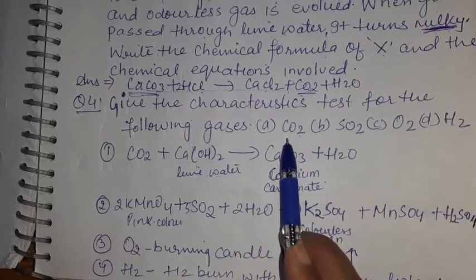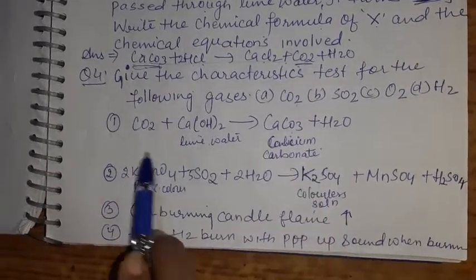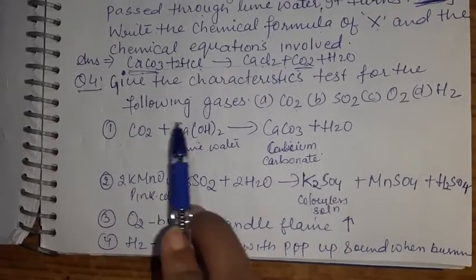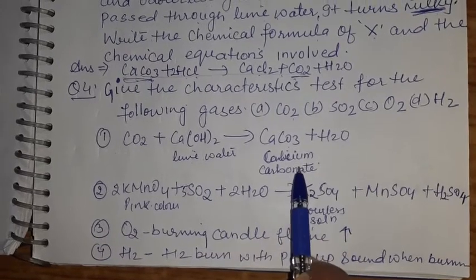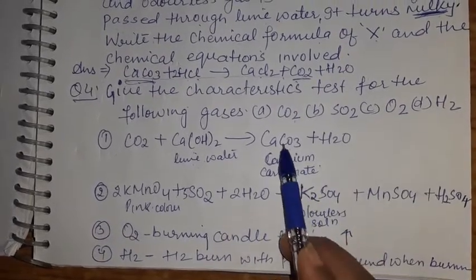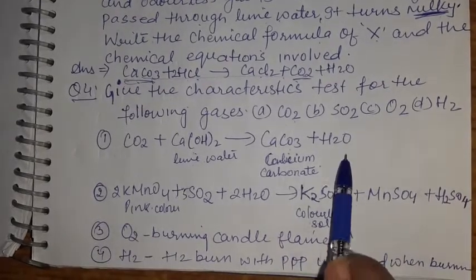Carbon dioxide mainly turns lime water milky. That is, this is the reaction: CO2 when reacted with calcium hydroxide, that is lime water, turns it milky. Why milky? Because calcium carbonate is formed plus water. So this is the test for CO2.